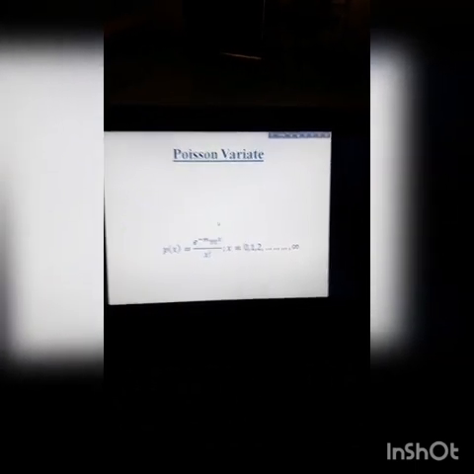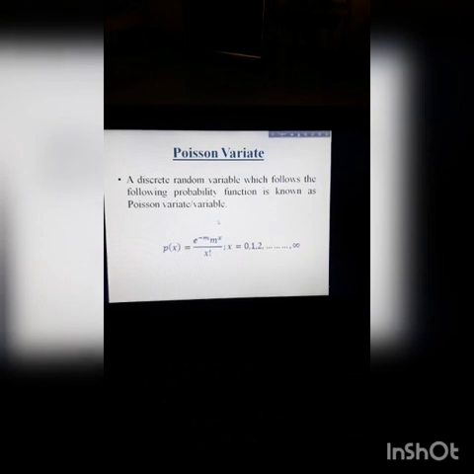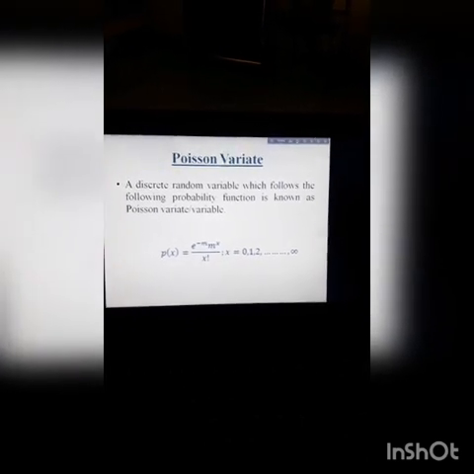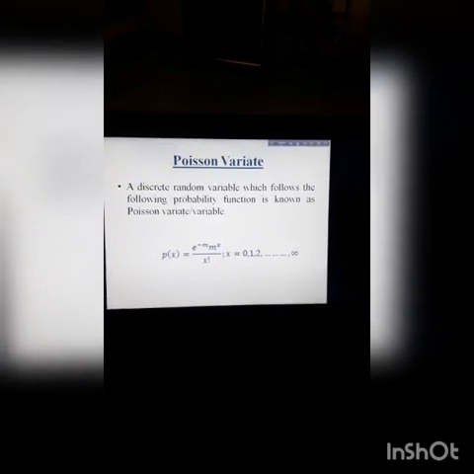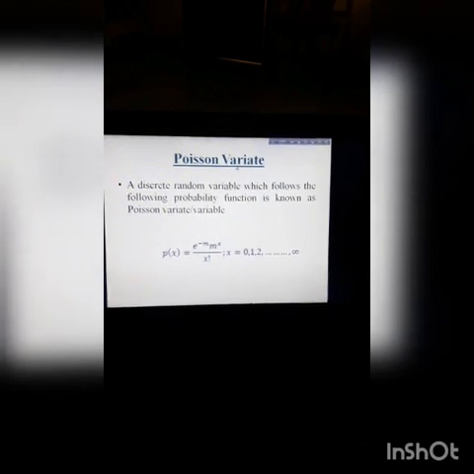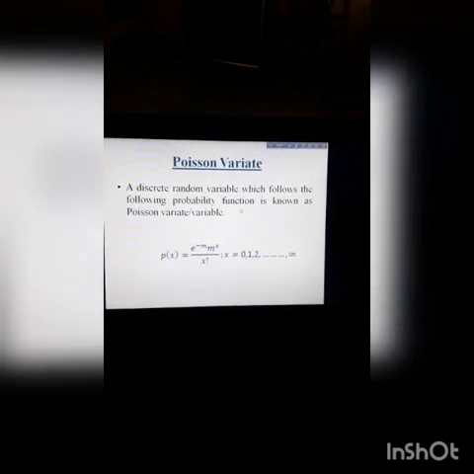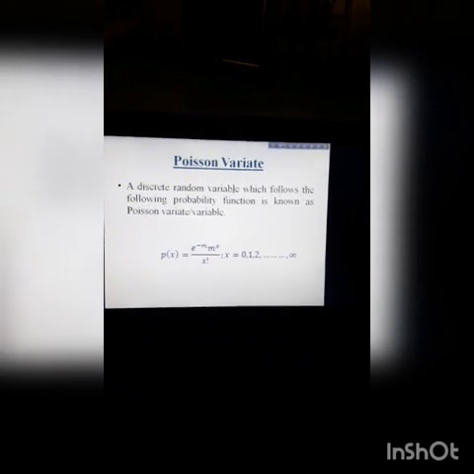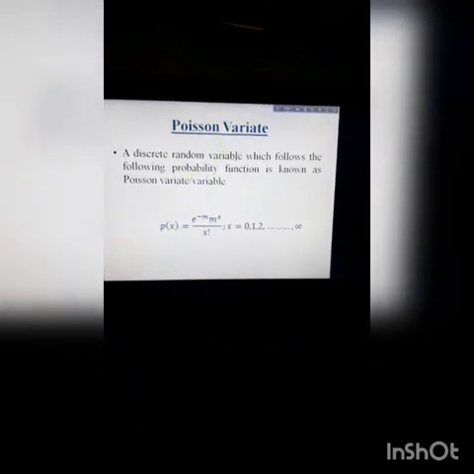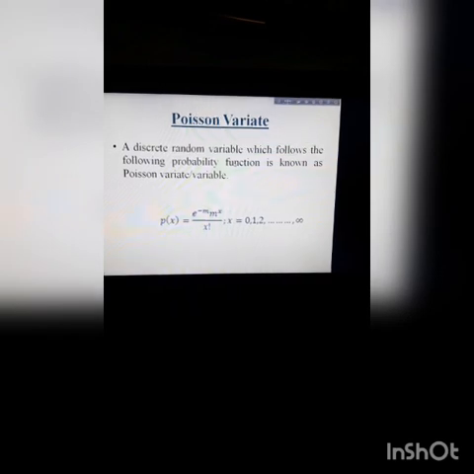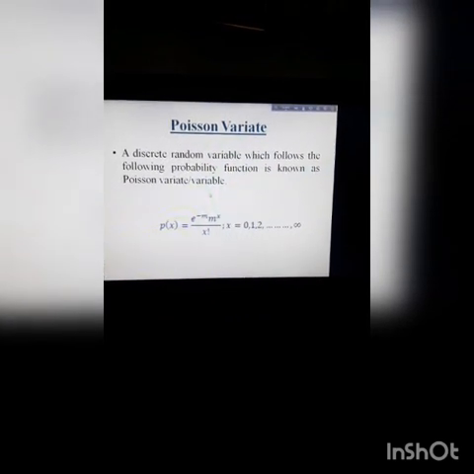Now, what is Poisson variate? Firstly, it's a discrete random variable. Variate means, I repeat, variate means variable. Poisson variate means Poisson variable, the variable which follows the Poisson distribution. Its characteristic is that it's a discrete random variable.